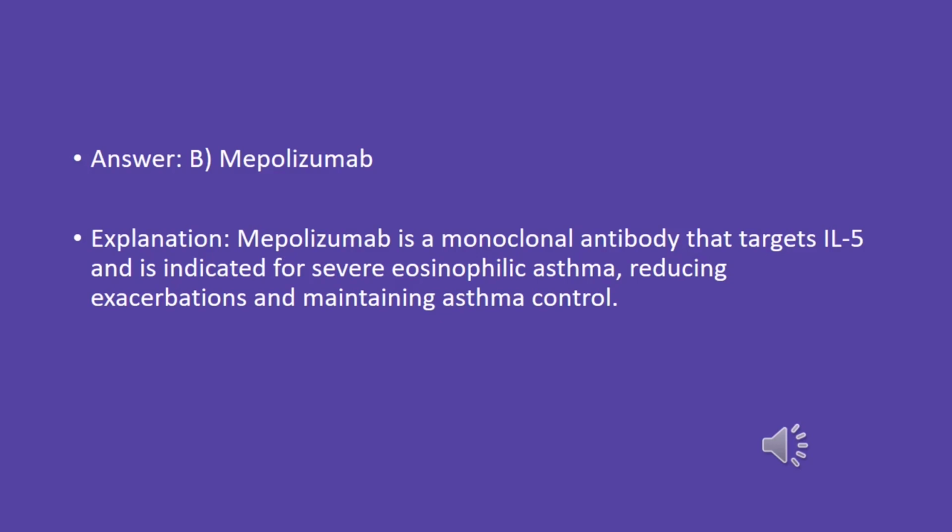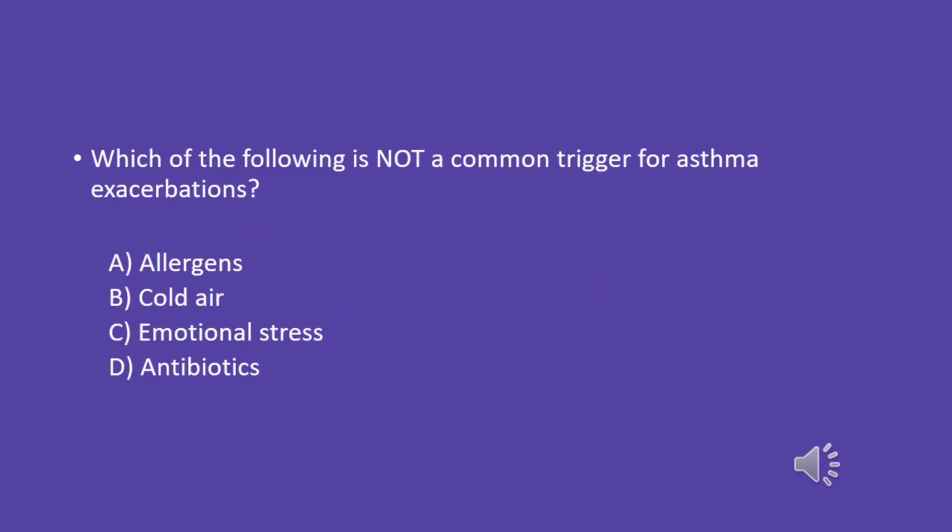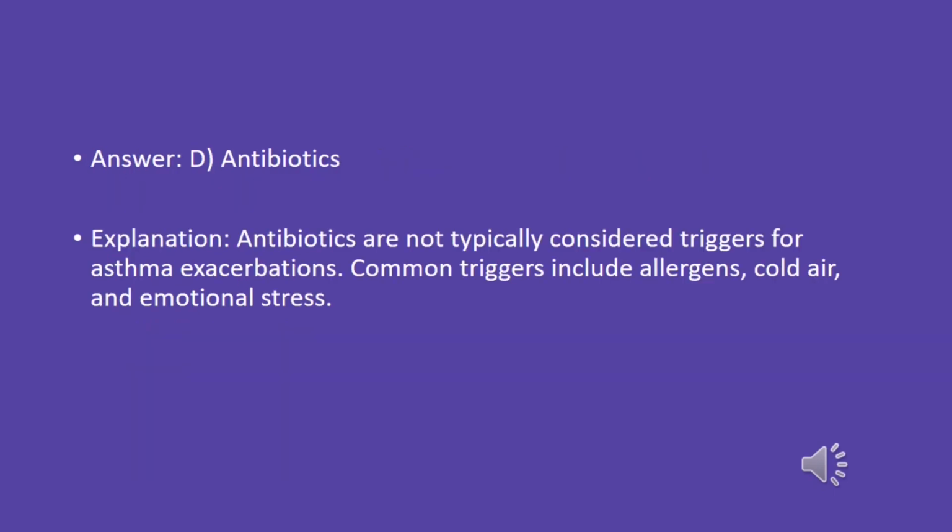Which of the following is not a common trigger for asthma exacerbations? A. Allergens. B. Cold air. C. Emotional stress. D. Antibiotics. Answer: D. Antibiotics. Explanation: antibiotics are not typically considered triggers for asthma exacerbations. Common triggers include allergens, cold air, and emotional stress.